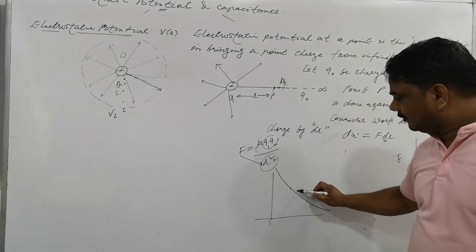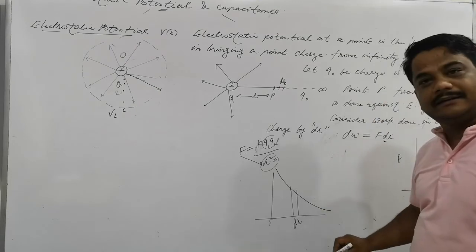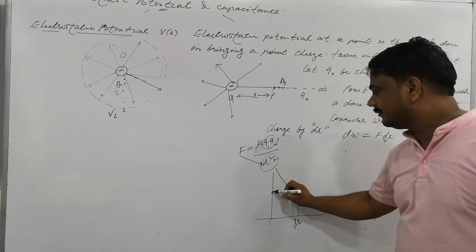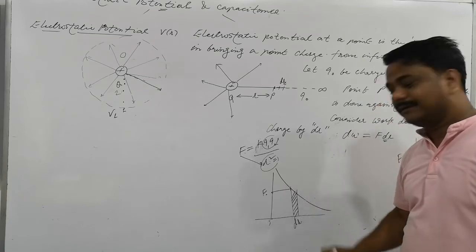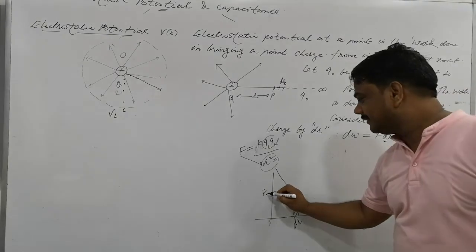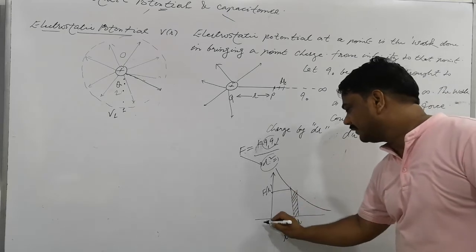So the small integral we are talking about is dr, associated with this force. You have studied the work done by a variable force. What is the work done by the variable force? It is the electrostatic force F times dr. Clear?